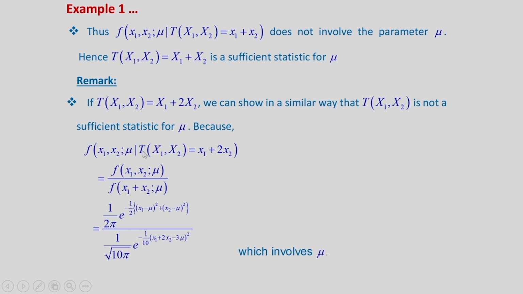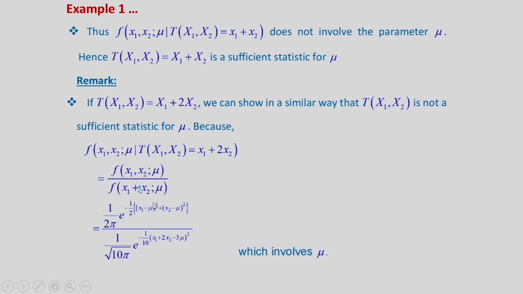Now, this conditional PDF f(x1, x2) as a function of mu, given that T(x1, x2) is equal to small x1 plus 2 x2, that we can write as joint PDF of x1 x2 as a function of mu divided by marginal PDF at point x1 plus 2 x2 as a function of mu.